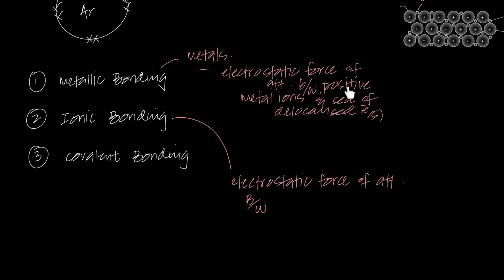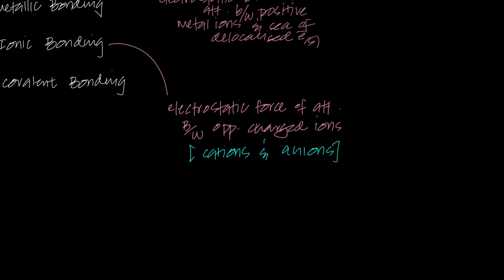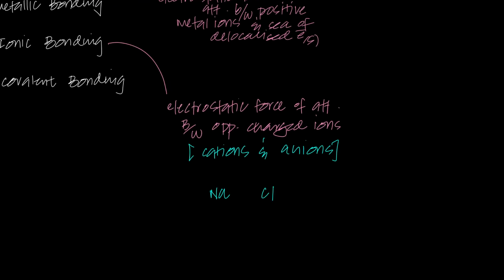In metallic bonding, it exists between the lattice of positive ions and the sea of delocalized electrons. But in ionic bonding, it exists between oppositely charged ions, AKA your positively charged cations and negatively charged anions. Cations are positively charged ions. For example, sodium has a 1 plus charge, chlorine has a 1 minus charge, and once it has a charge, you don't call it chlorine, you call it chloride.